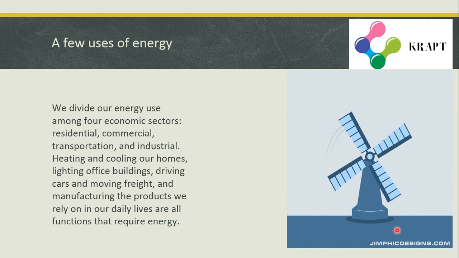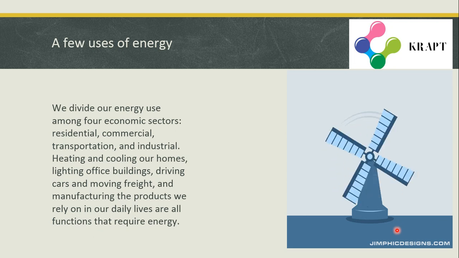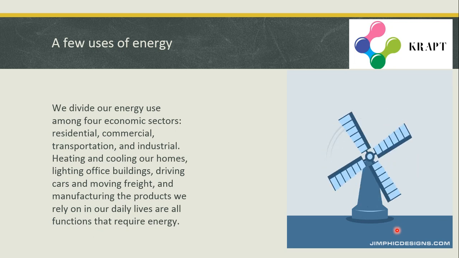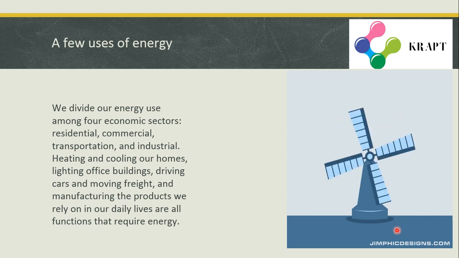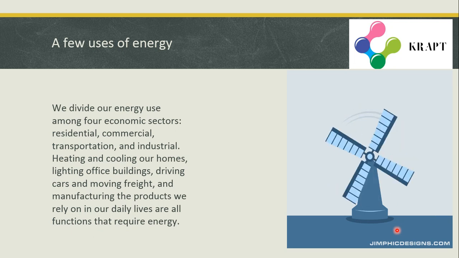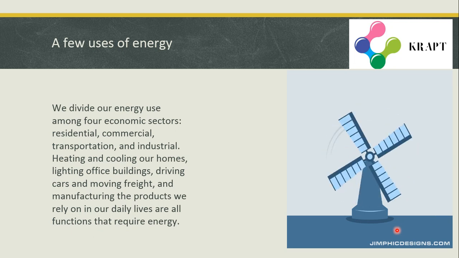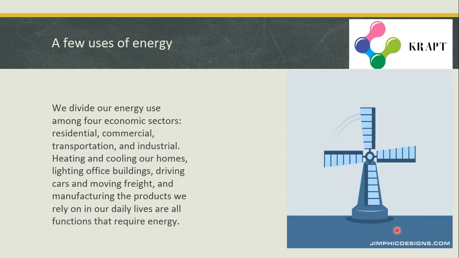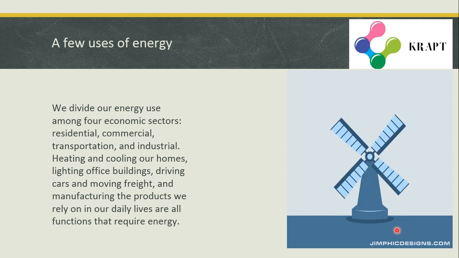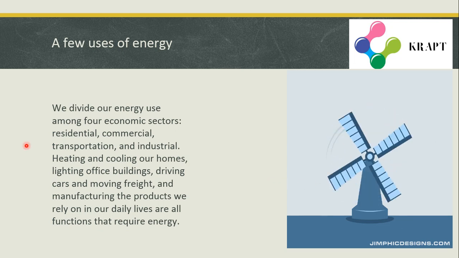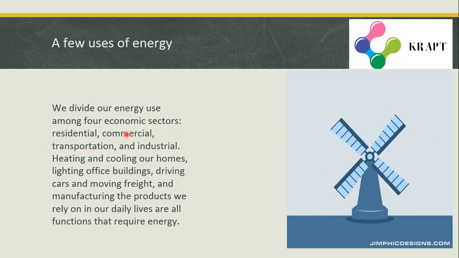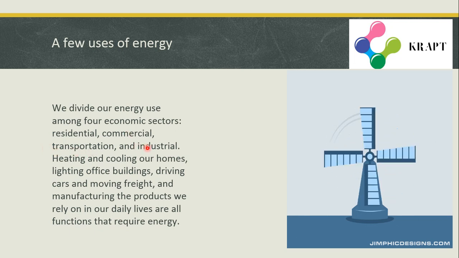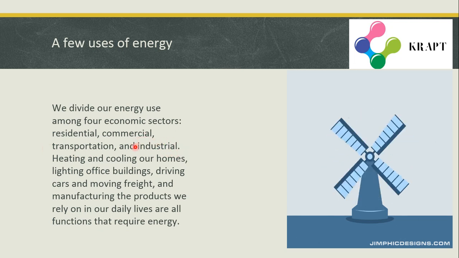Now let us see a few uses of energy. We divide energy into four sectors: residential, commercial, transportation and industrial. Residential means the type of energy you use in your house, that is like light energy, heat energy or sound energy. Commercial energy is just the other kinds of energy like mechanical energy or kinetic energy. Transportation is the movement of vehicles, which is chemical energy to mechanical energy, and industrial involves nuclear energy and other kinds of energy, heat energy.